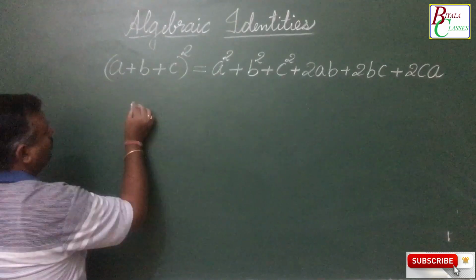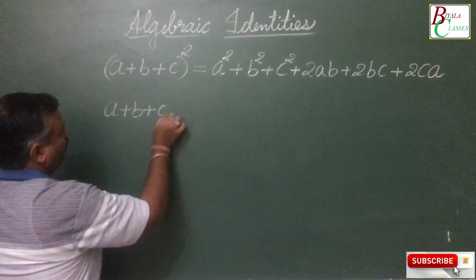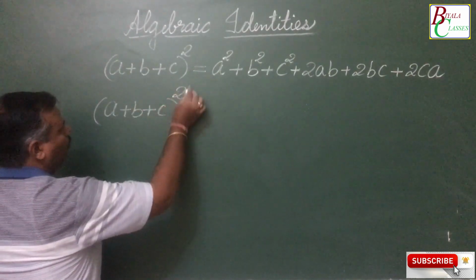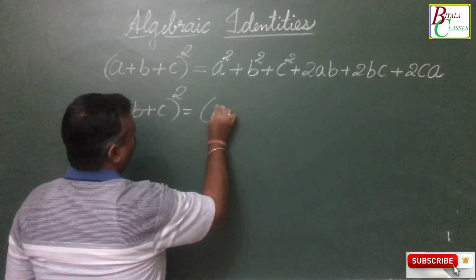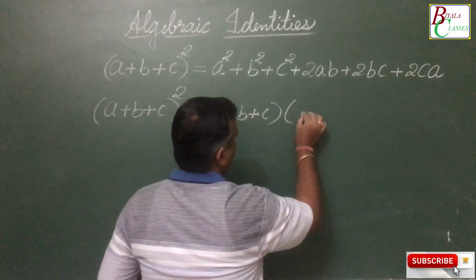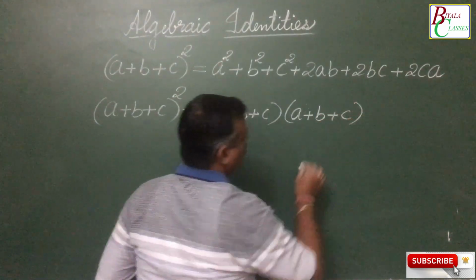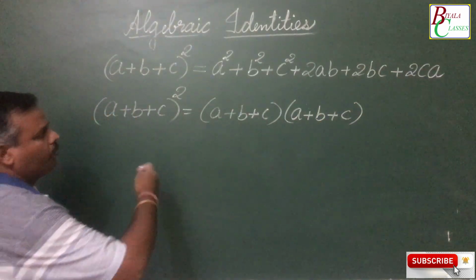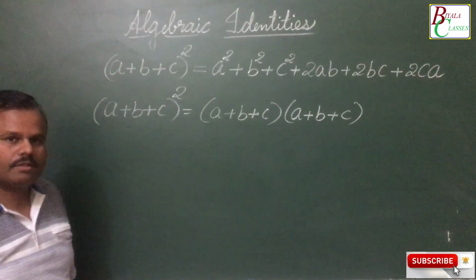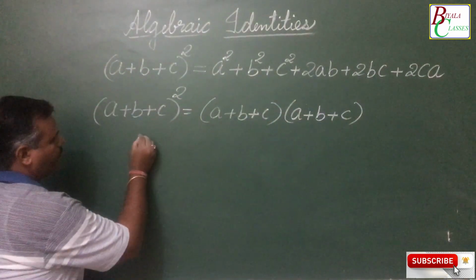Now (a plus b plus c) whole squared means we are going to multiply a plus b plus c with a plus b plus c. Here there are two trinomials, a trinomial multiplied by a trinomial.